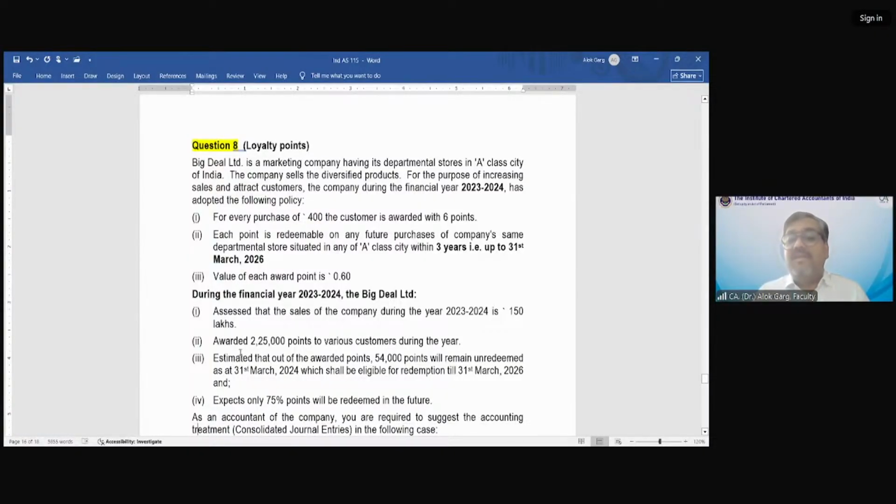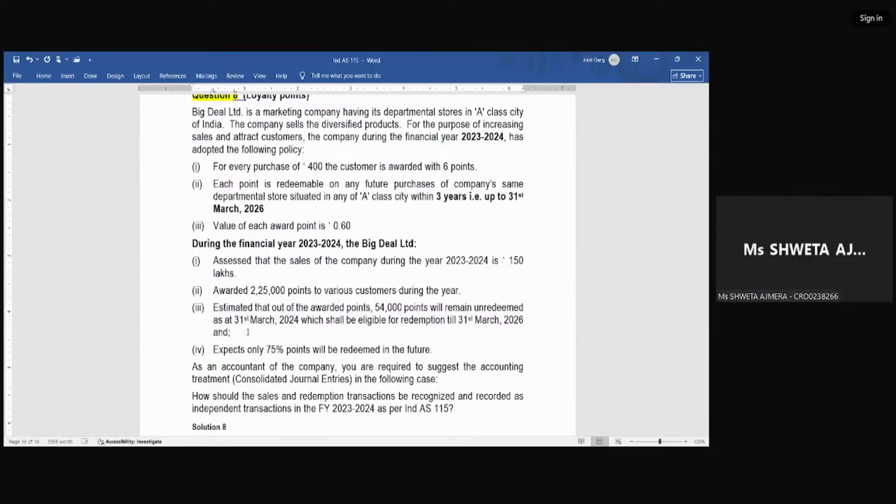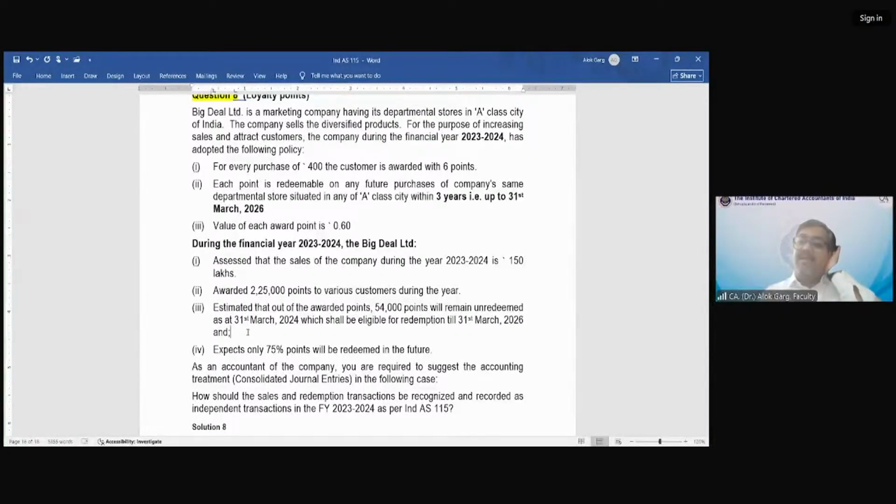It means out of 2,25,000, how many points have been redeemed during the year itself by the customers? 1,71,000 points have been redeemed, and the customers got the value for those points. Only 54,000 points are pending to be redeemed, which shall be eligible for redemption till 31st March 2026.